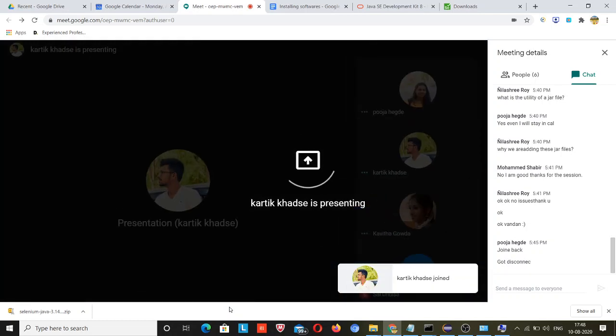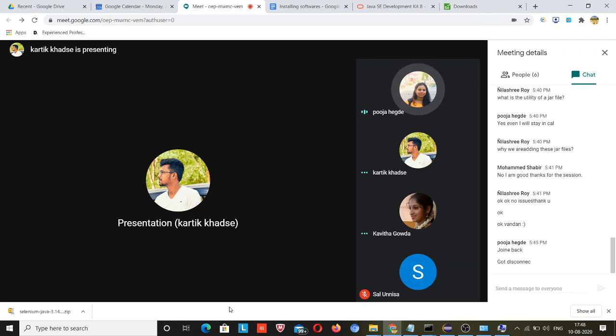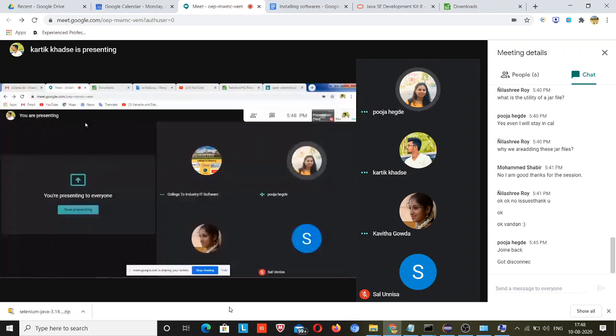Actually I have a computer option, not this PC. So just click on computer, then right click on it. There will be properties. Click on that properties, then click on environment variables.